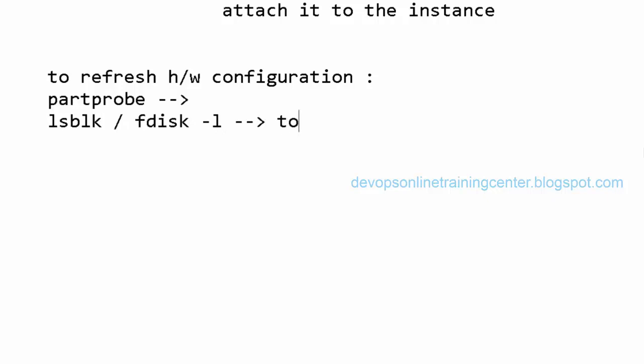BLK stands for block, block storage. Okay. And for partprobe, even if you attach a new USB drive, is it only for that, to refresh that one also with partprobe? Yes, any device which we attach, it will refresh. Okay.